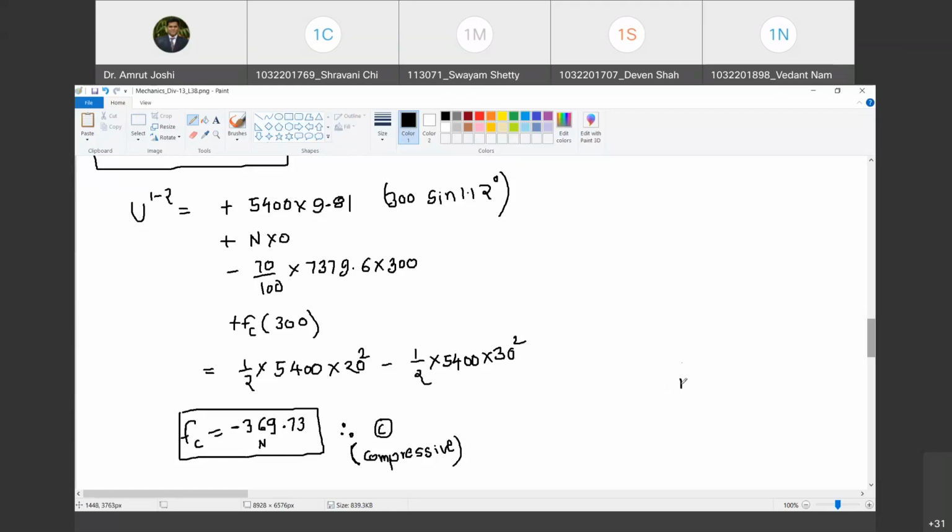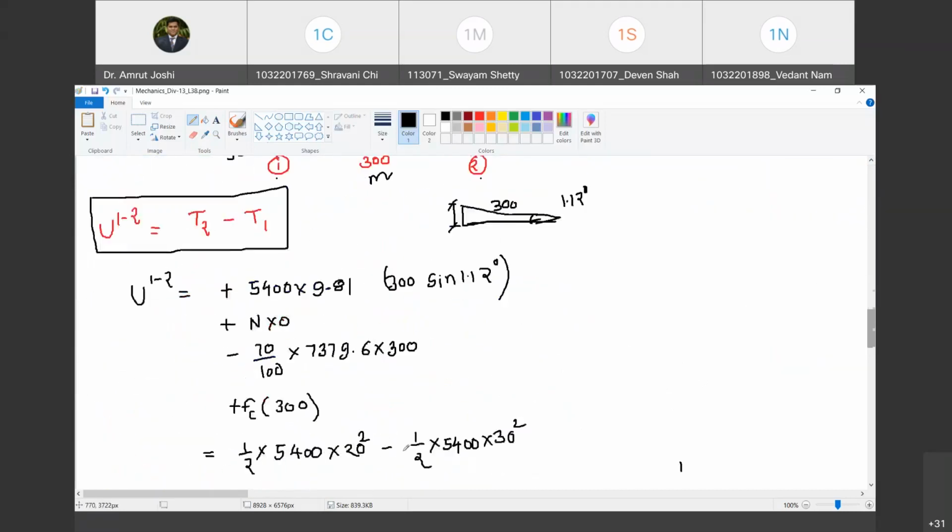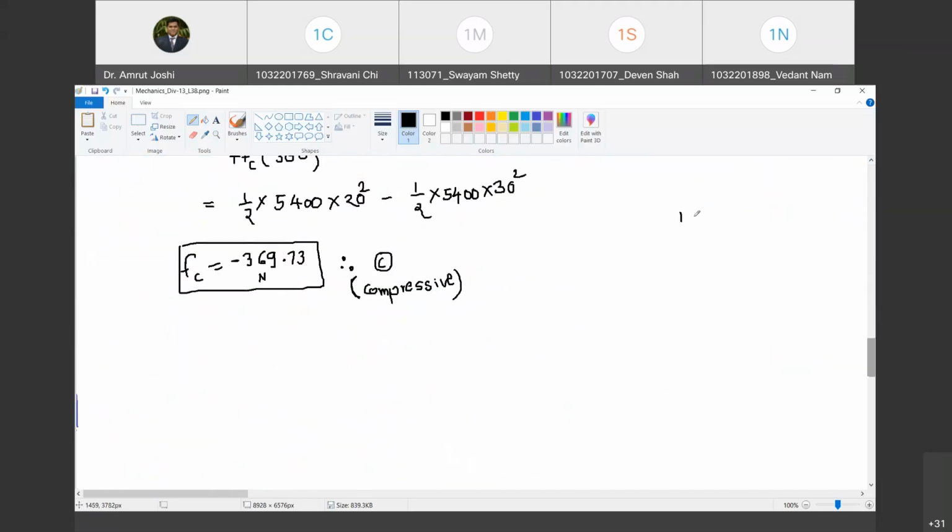Sir, 370.15. Okay, that's all right. So I got it as 369.73, pretty close. That's all right. And negative, right? Yes, sir. So that means the originally assumed sense is incorrect and the force between the coupling must be compressive in nature. Are you with me? Yes, sir.